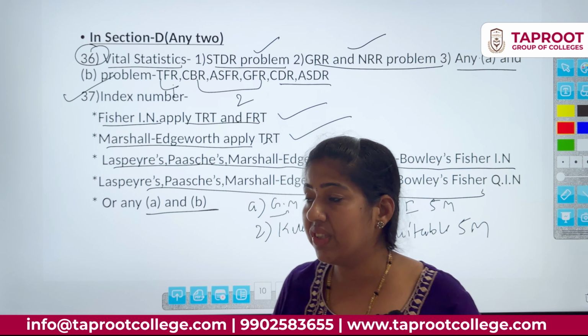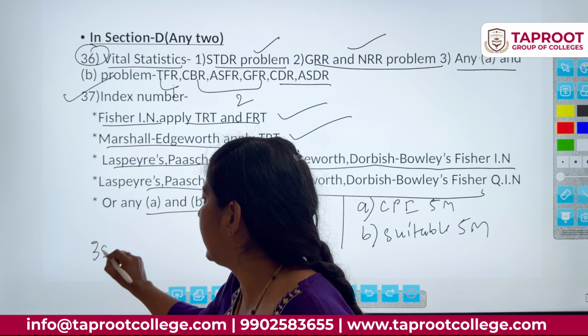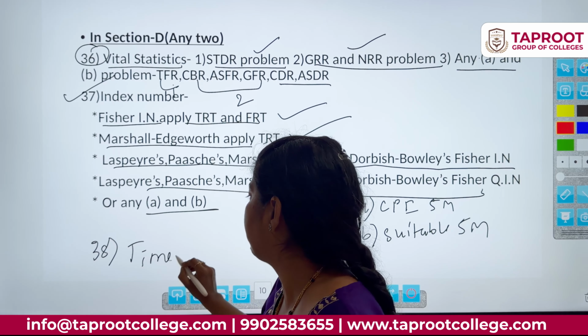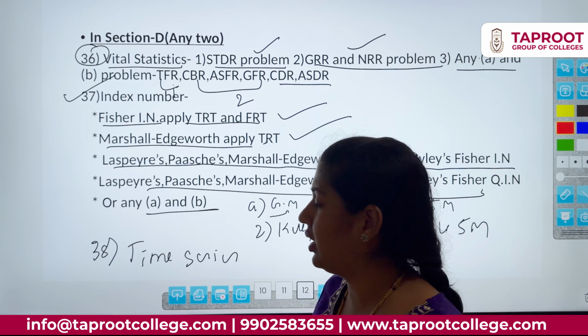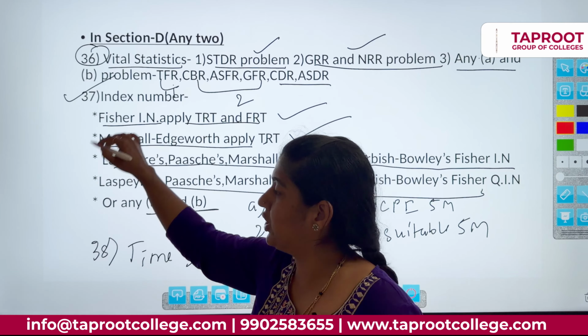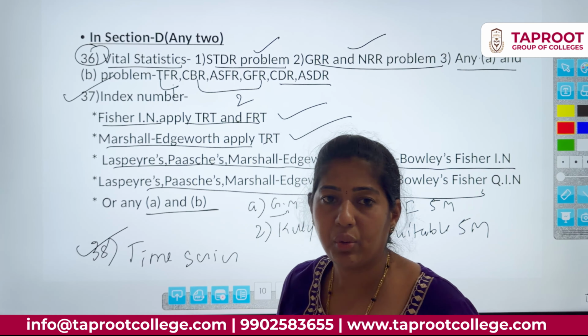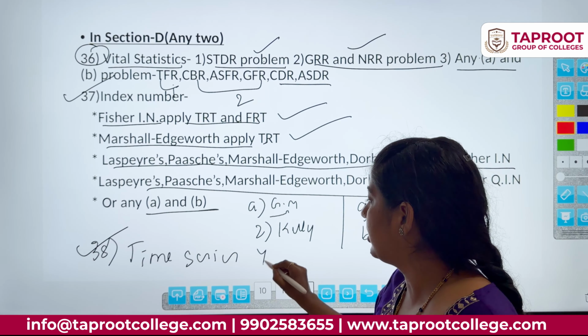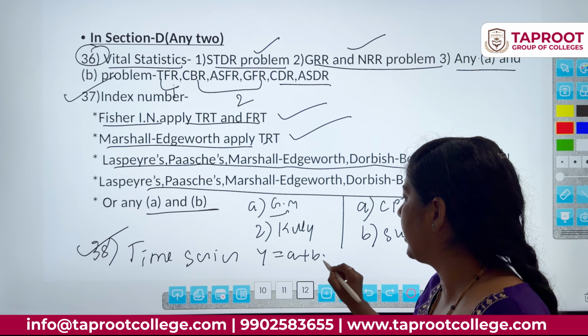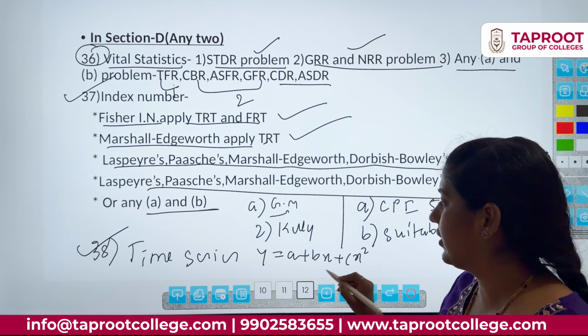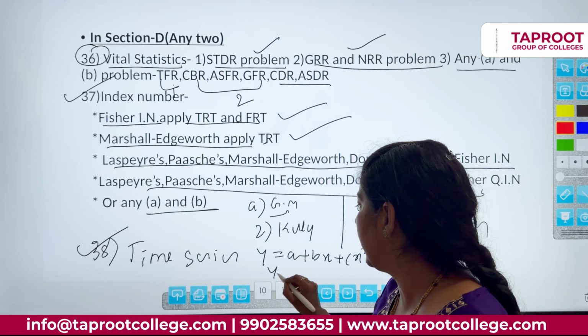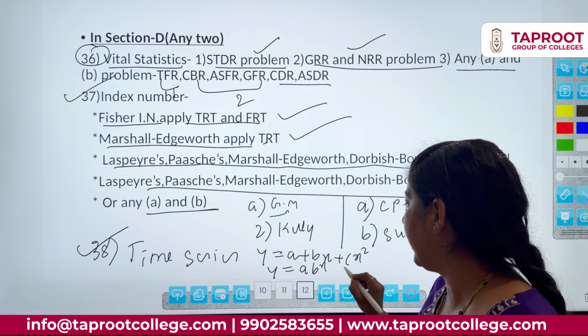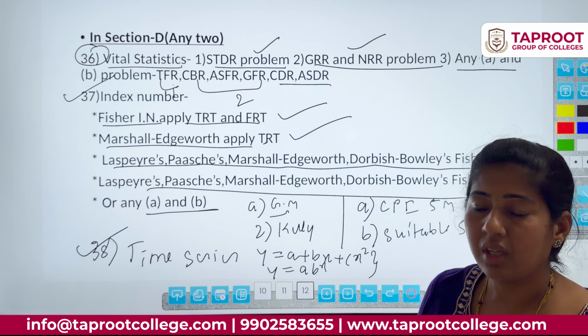Section D, 3 questions are there. The last question is from time series. You can leave this chapter. It is optional. If you are very confident on these 2, no need to read this chapter. 1 complete question means a plus bx plus cx square question, that is the parabolic trend equation. Another one is the exponential trend equation. These 2 are a complete question.